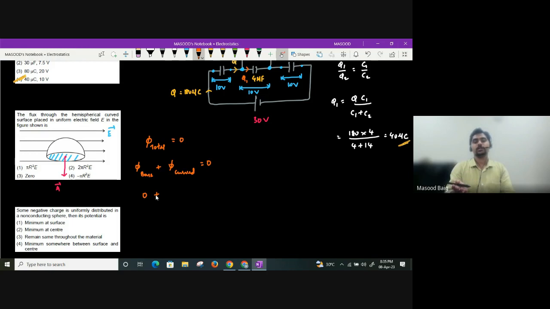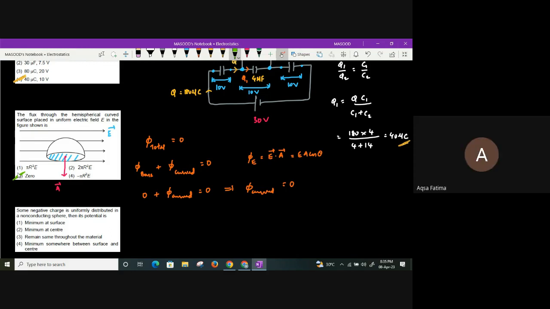Whenever electric field and area vector are perpendicular to each other, what is electric flux, beta, given as? It is given as E bar dot A bar for uniform electric field, which I can write as E A cos theta. So for the base, what is the angle between area vector and electric field? 90 degrees. So for the base it is zero. Automatically, for the curved surface also, the flux is going to be zero. Understood? Yes or no? Yes, sir.